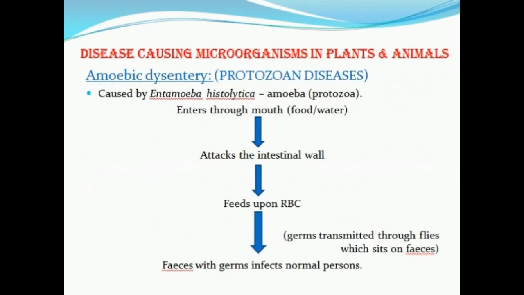Let us see amoebic dysentery. Entamoeba histolytica, simply called amoeba, is a protozoan. Hence, the dysentery caused by Entamoeba is called amoebic dysentery. It attacks the wall of the intestine and feeds upon the blood cells. Germs present in the feces of infected people can be transmitted by flies.